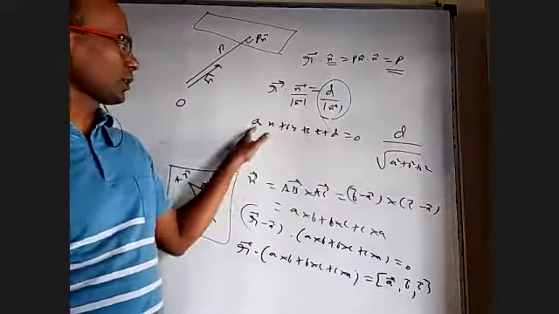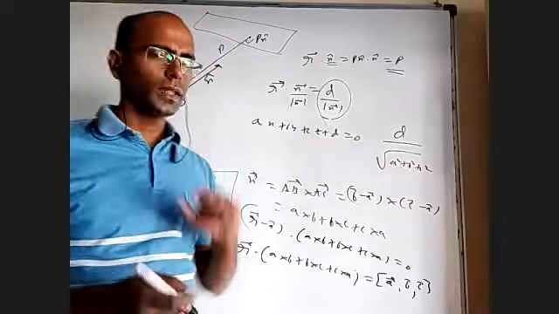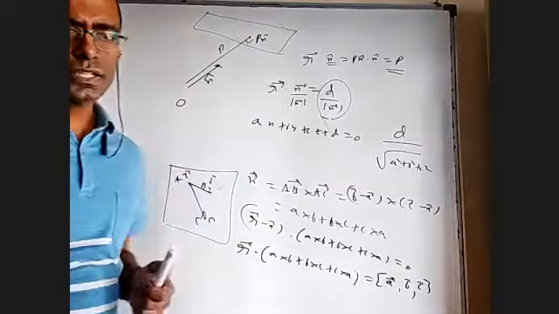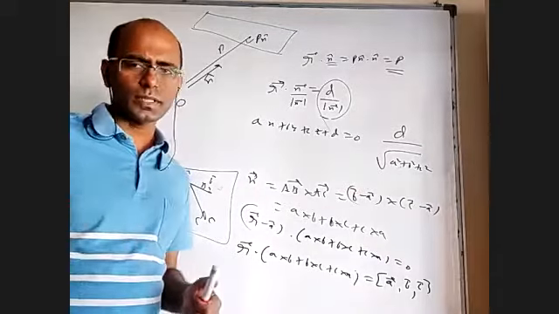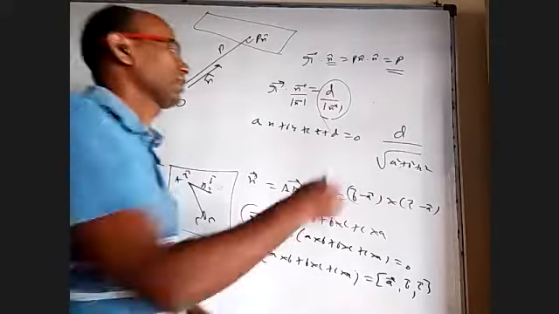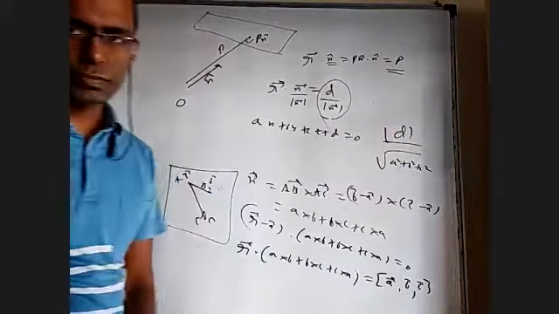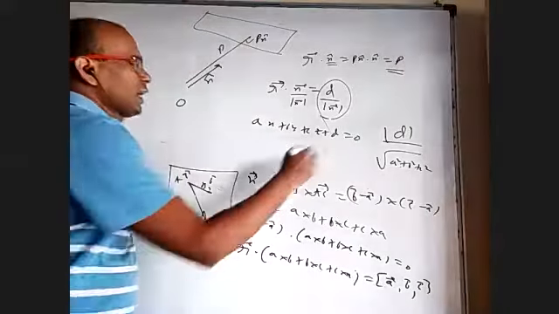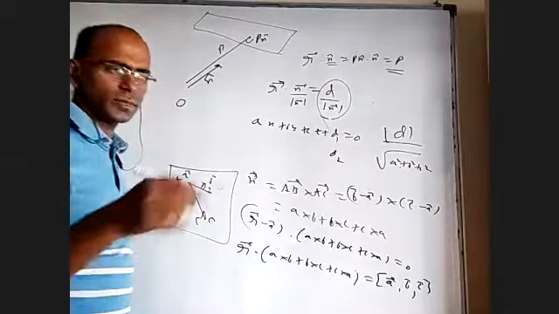Exactly this, and normal DRs are a, b, c or the vector this. But it is easy to remember because it resembles your 2D formula. The perpendicular distance from the origin to a line ax plus by plus c equal to 0 is mod c by root a square plus b square. In the same way, mod d by root a square plus b square plus c square. From this, you can derive two more things. If you have d1 and d2, what is the distance between the two parallel planes?